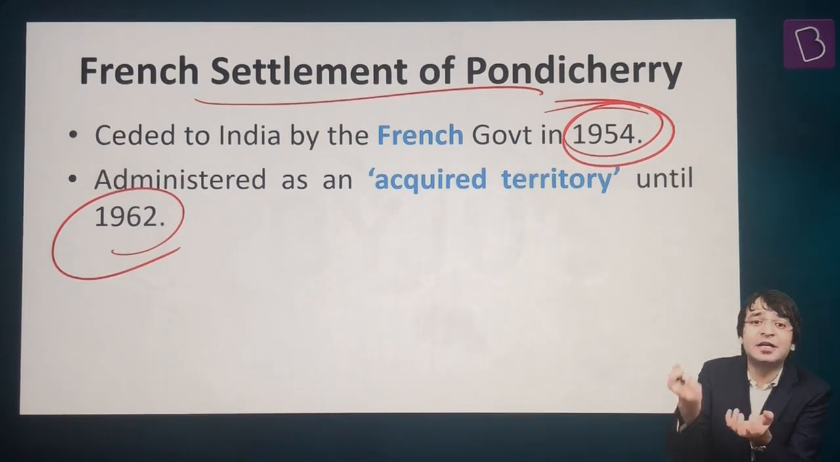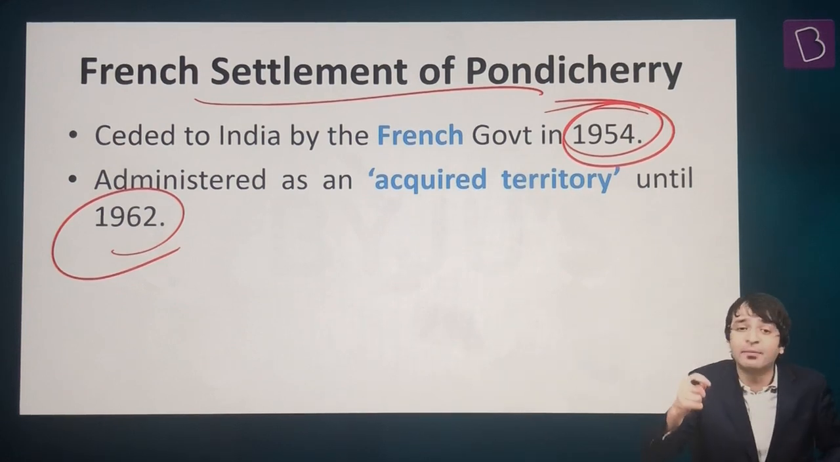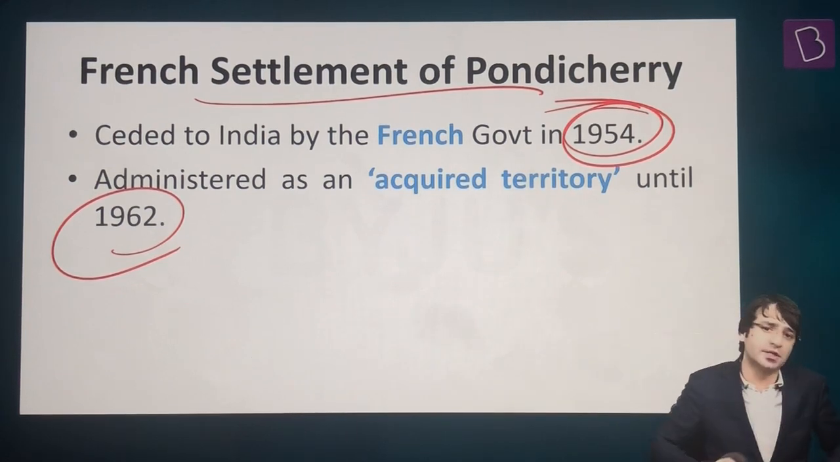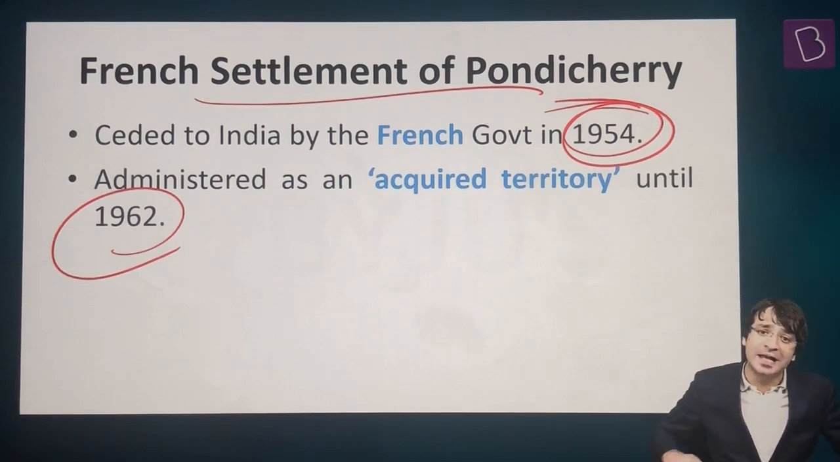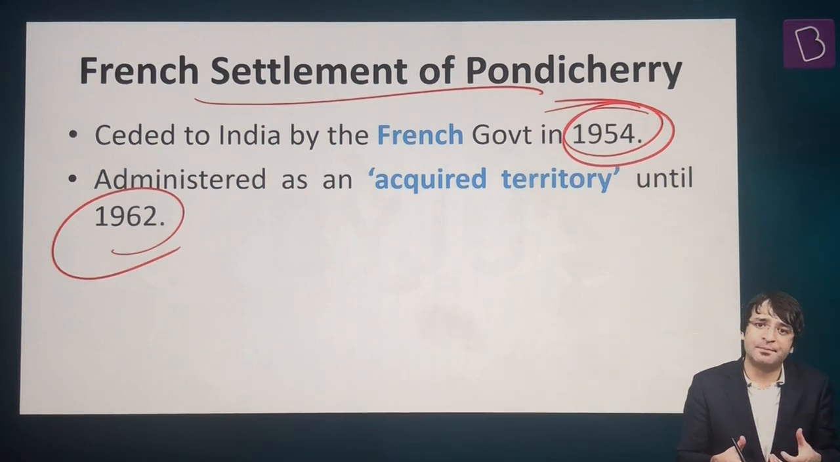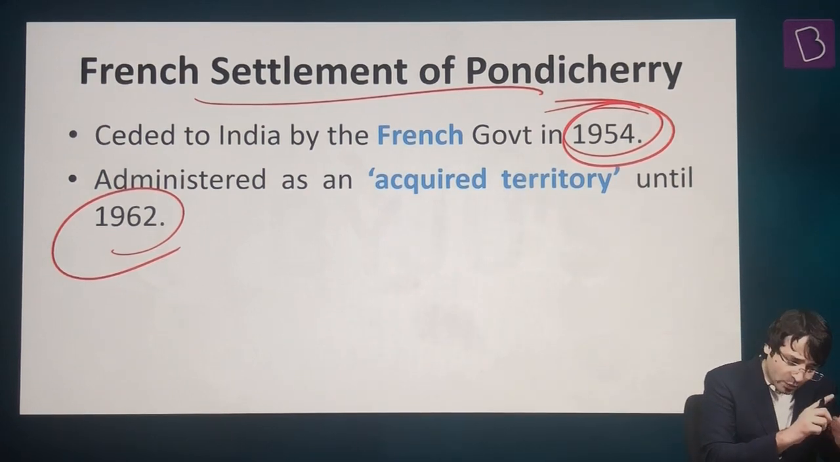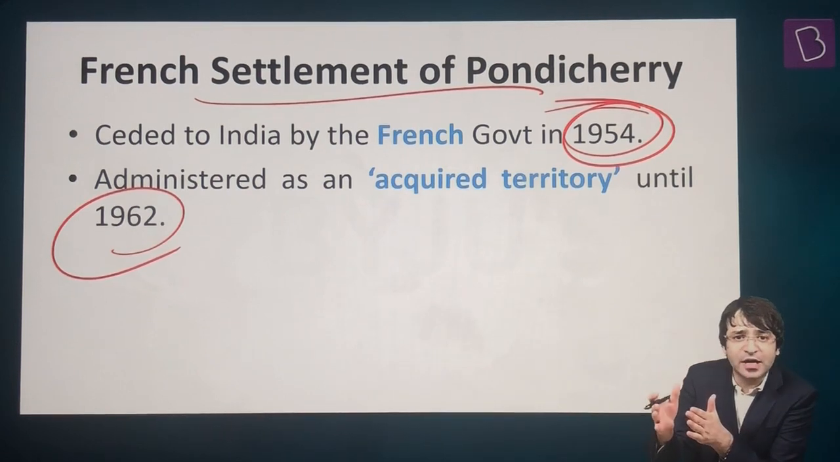But this agreement needs to be ratified. And how can we ratify it? We can ratify it by parliamentary approval. This parliamentary approval was given by the French Parliament in the year 1962, and that is how Pondicherry legally became the part of India. But from 1954, when the agreement was signed, till 1962, when the ratification was done by